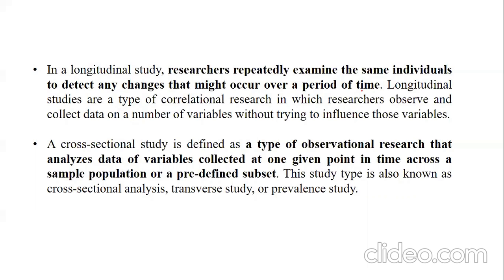When the child was in the primary section, and then comes to secondary, higher secondary, the college level, junior college, degree college, masters, even post doctoral. In that case, you can say that your research study is longitudinal. So longitudinal research is a type of correlational study in which researchers observe and collect the data of a number of variables without trying to influence those variables.